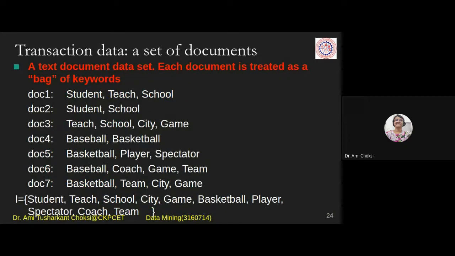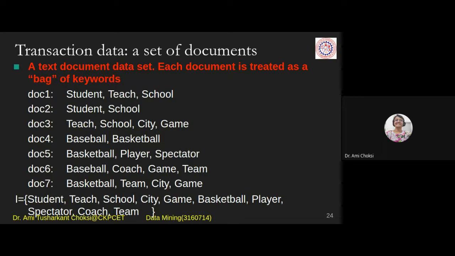So let us see an example of transaction data as a set of documents, where we can say doc1, doc2, a few text documents are there. They have some keywords: doc1 has student, teach and school. Doc2 has student and school. Doc3 has teach, school, city, game. And that way we have, say, doc7. Total 7 docs, wherein the keywords are like this.